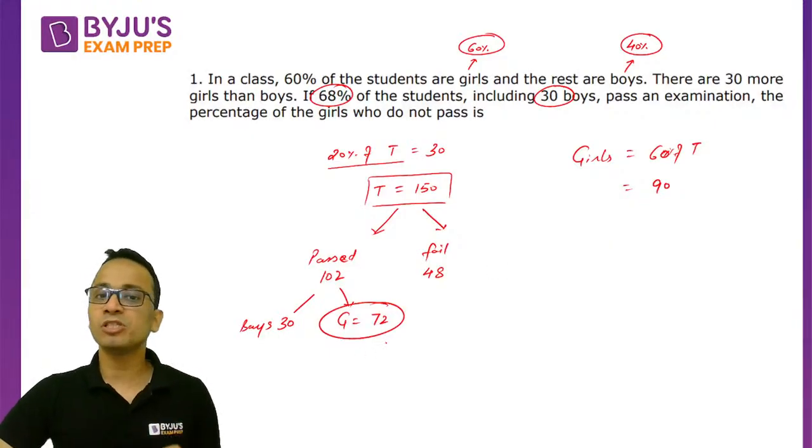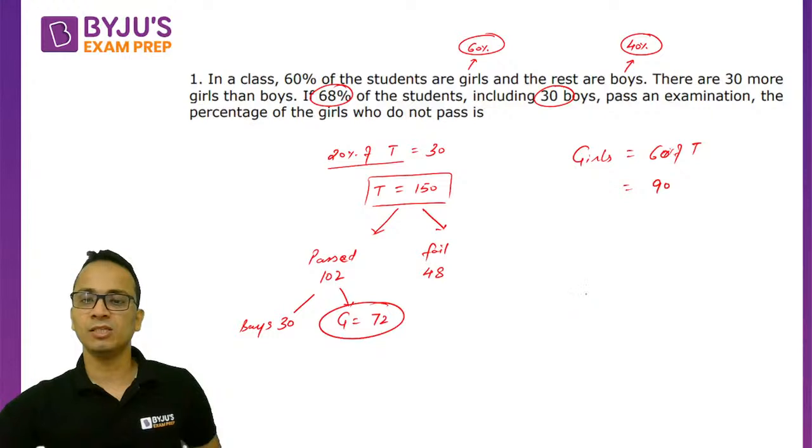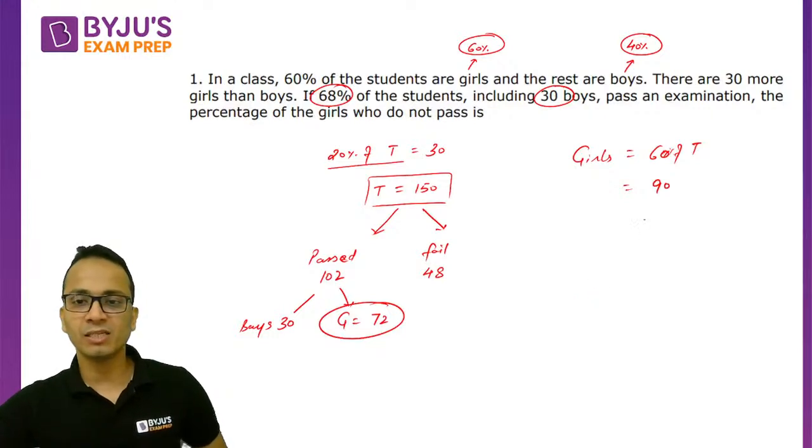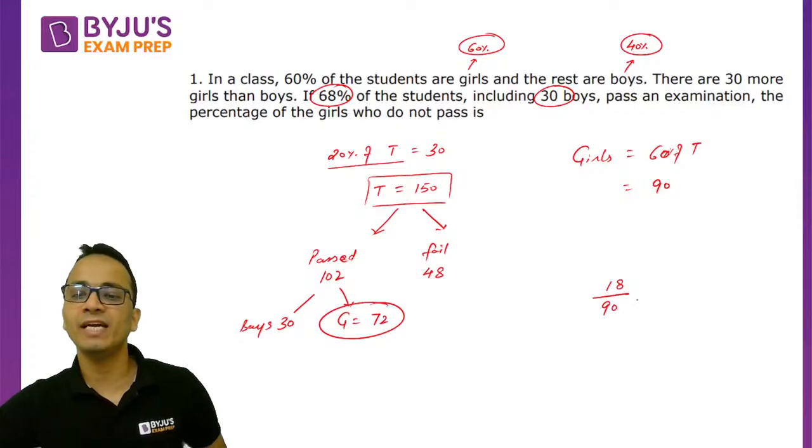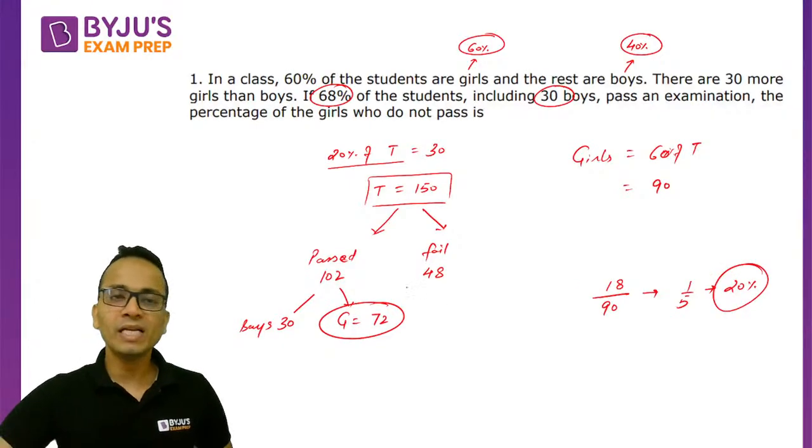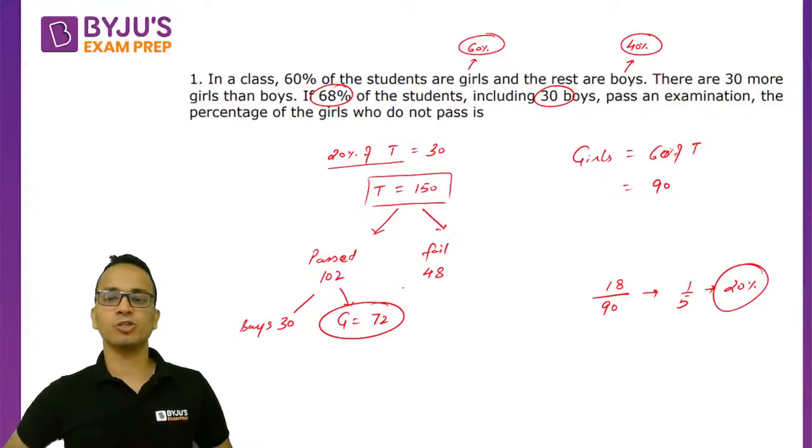So the question is the percentage of girls who do not pass. So who do not pass, the number is 90 minus 72, that is 18. 18 girls pass नहीं हुई हैं out of 90 girls. And that is 1/5, which will be equal to 20%. Okay. So 20% will be the answer for this question.